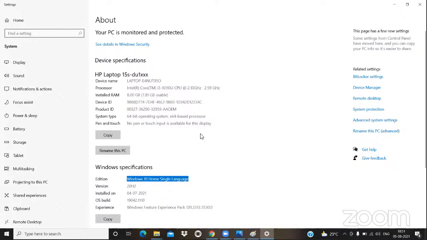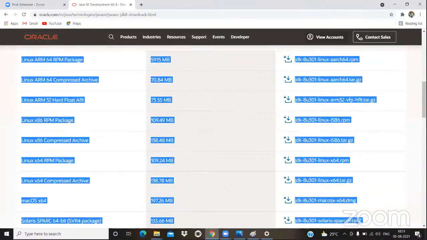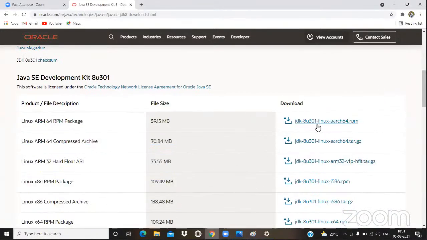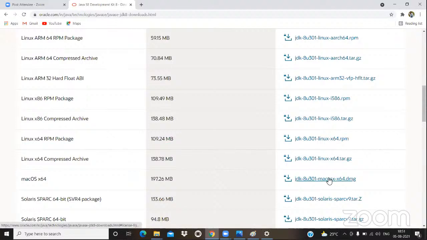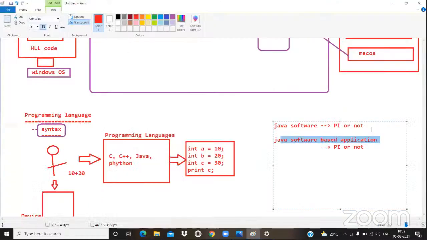So I have to download which Java software? This software. For example, if I download this Linux software, can I install it in Windows? If I download the Mac OS one, can I install it in Windows? No. That means Java software is platform dependent or independent? Java software is dependent. Got the point or not?